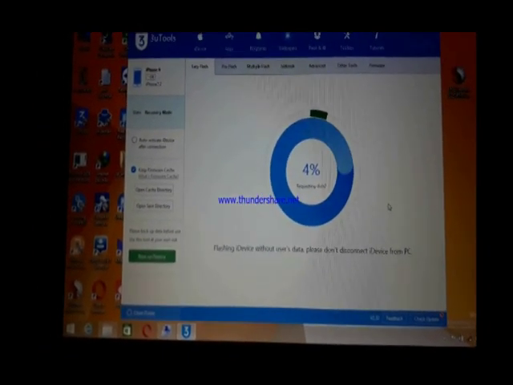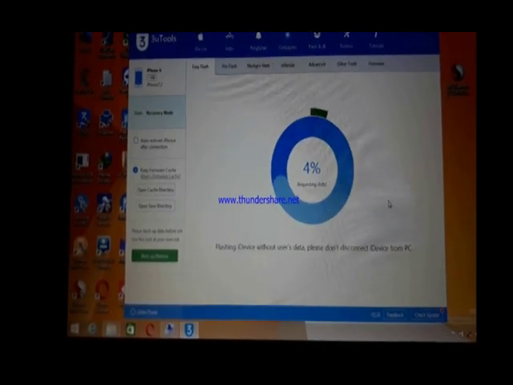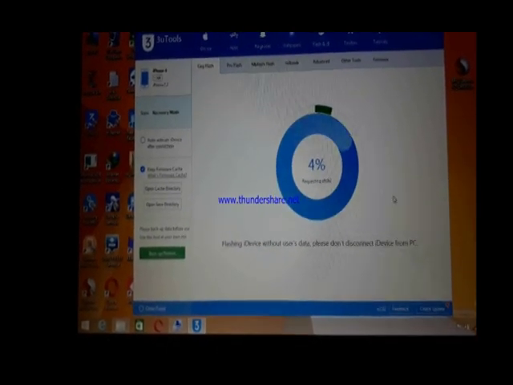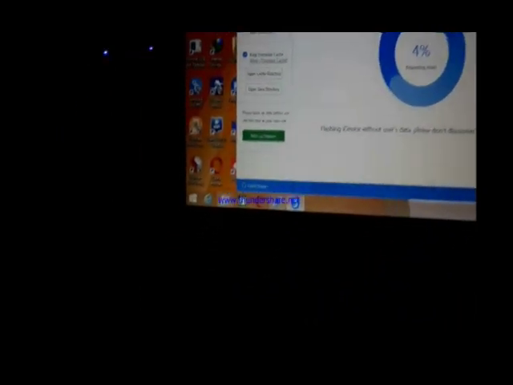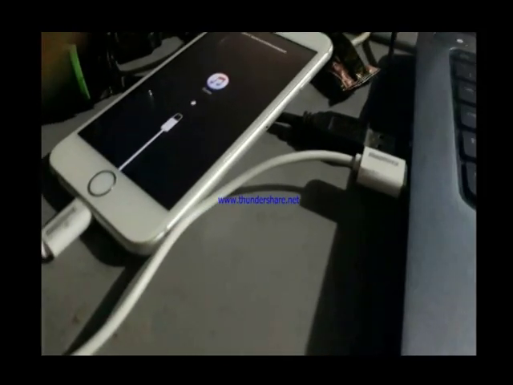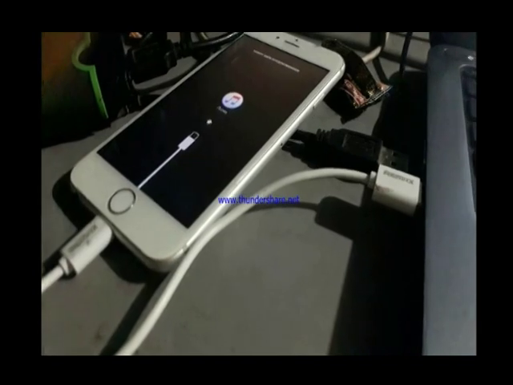Wait 10 to 15 minutes. And most importantly, whatever cable you use, you must use an original iPhone cable or a good USB data cable, so you will not have any problems or issues.